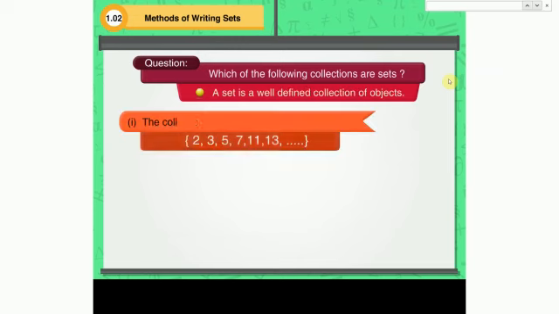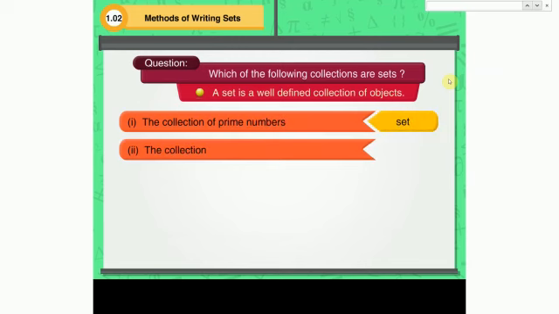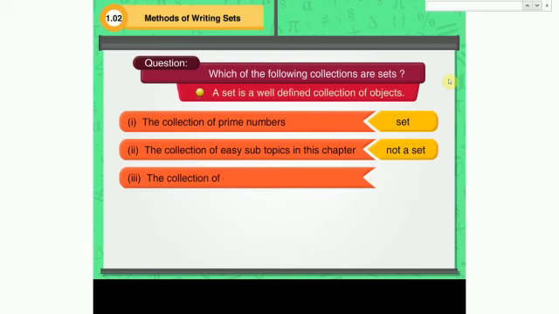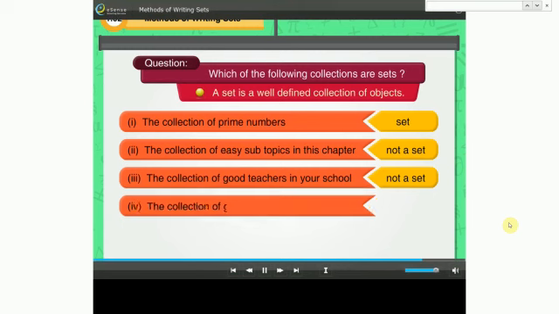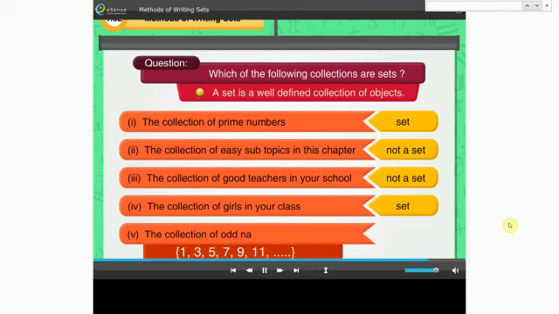So, the collection of prime numbers is a set. The collection of easy subtopics in this chapter is not well defined. Therefore, it is not a set. In the same way, the collection of good teachers in your school is also not a set, since it is not well defined. But the collection of girls in your class is a set, and the collection of odd natural numbers is also a set.